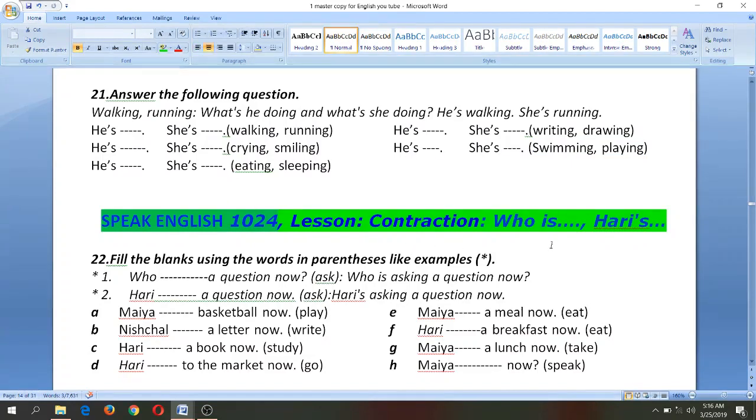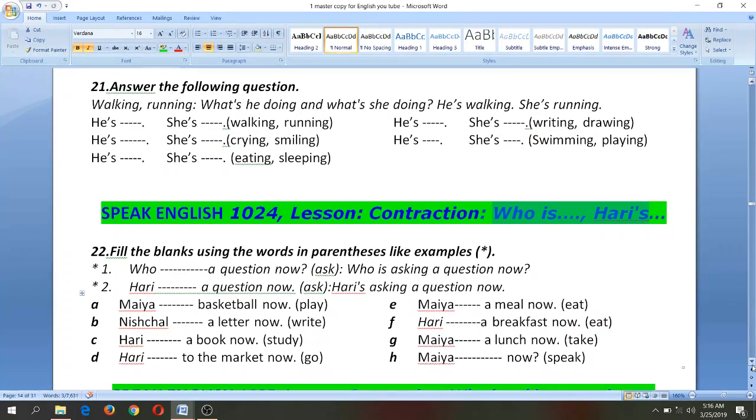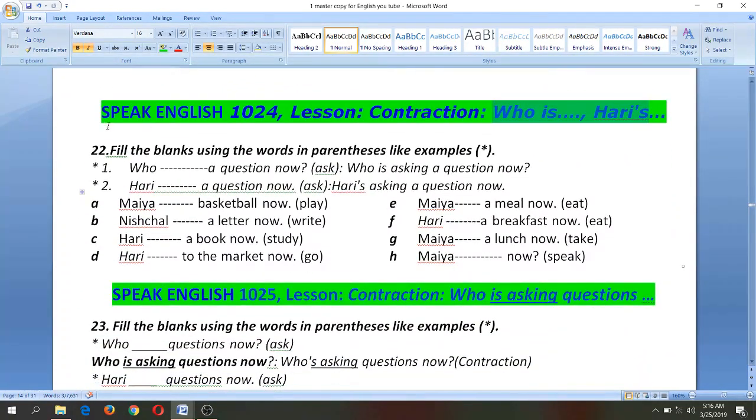Okay, this is the lesson of contraction. This is very useful to learn to speak fluently. We have designed this lesson especially for speaking purpose, especially to understand native English speakers' conversations, native English speakers' speech.